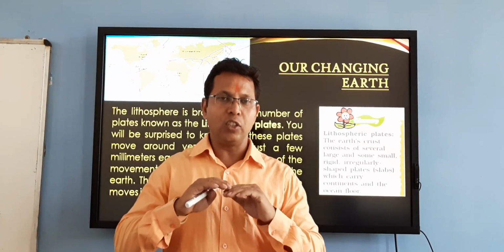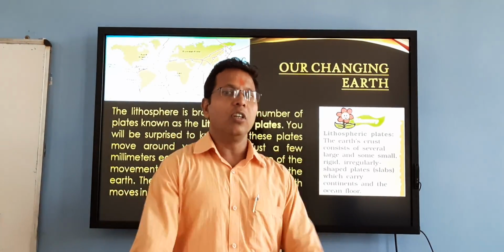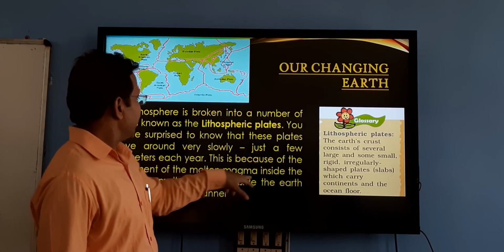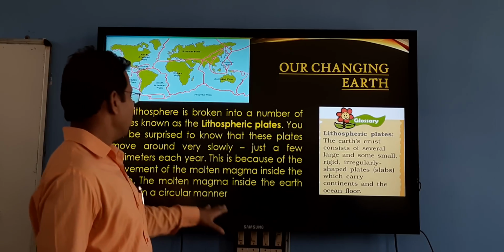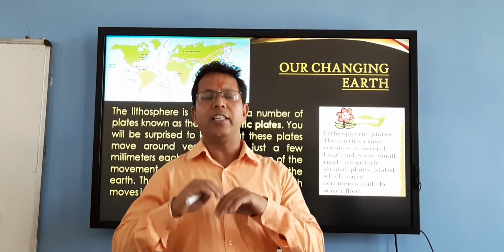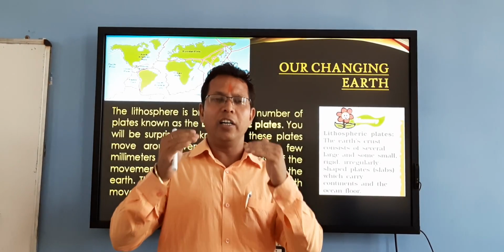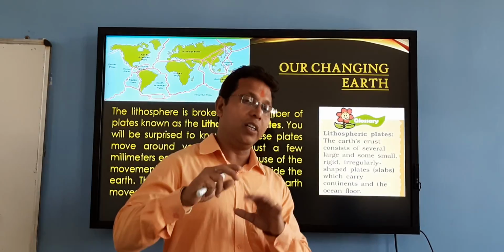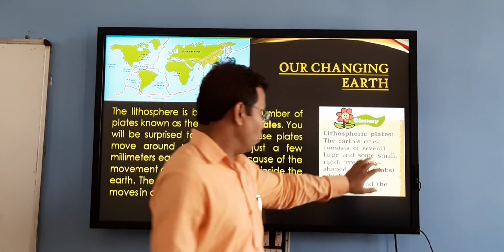Due to this, the lithospheric plates are also moving on. The molten magma inside the earth moves in a circular manner. That's why the upper part of the earth, which is on top of the molten magma, also keeps on moving.